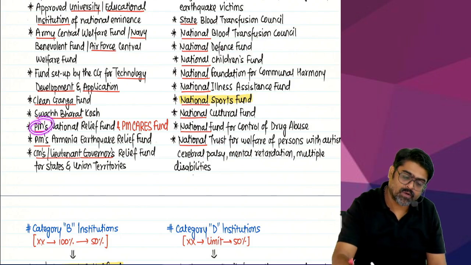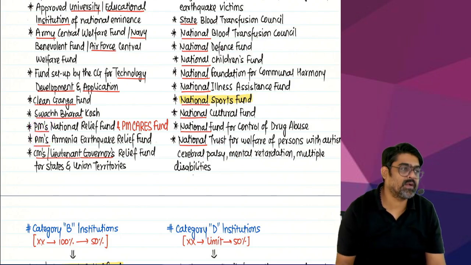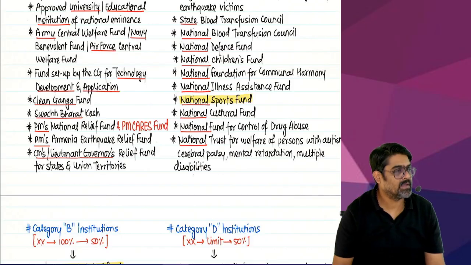And all the funds set up by prime ministers, even the PM Cares fund which was set up during COVID, PM Cares fund which has been in the news since the last 2 days, our prime minister has given some clarification in the parliament regarding this PM Cares fund recently only.